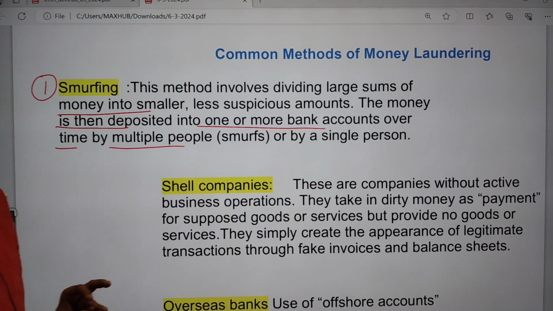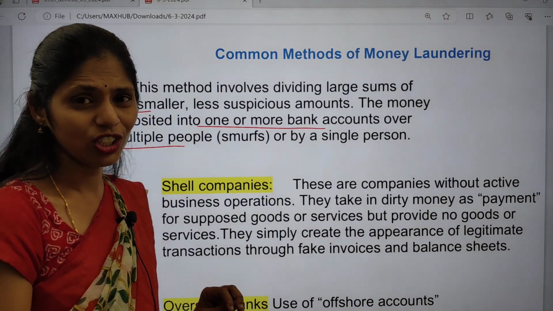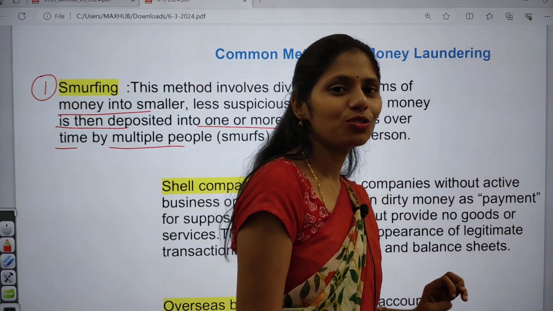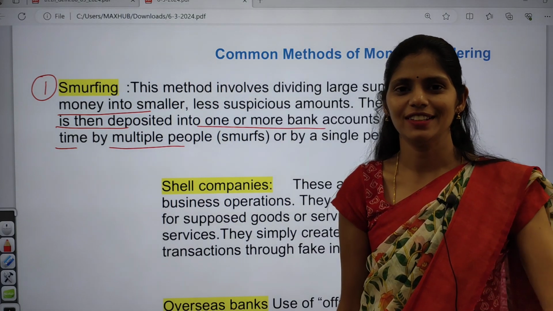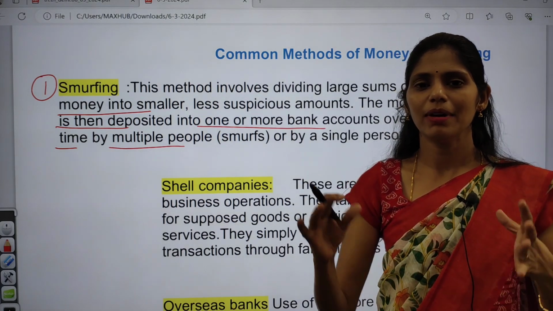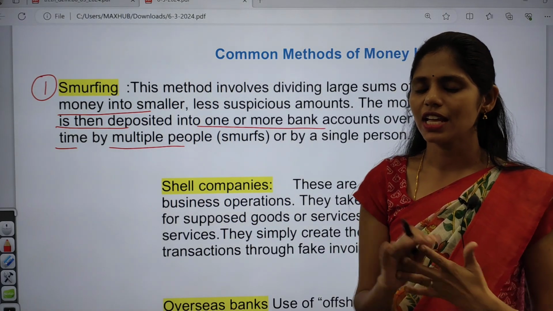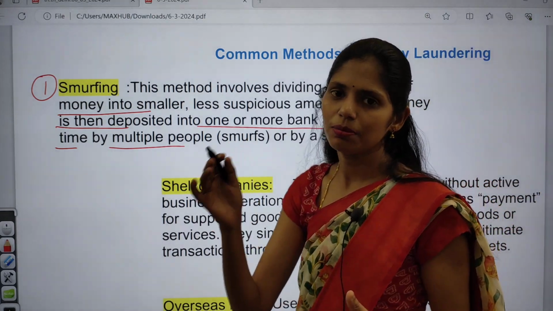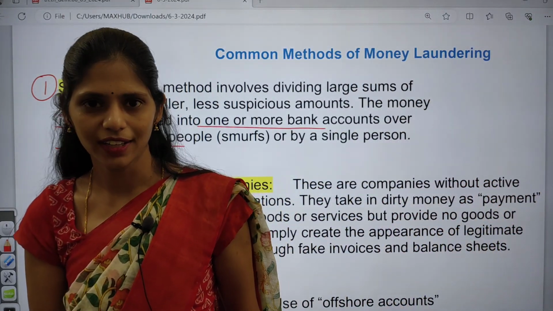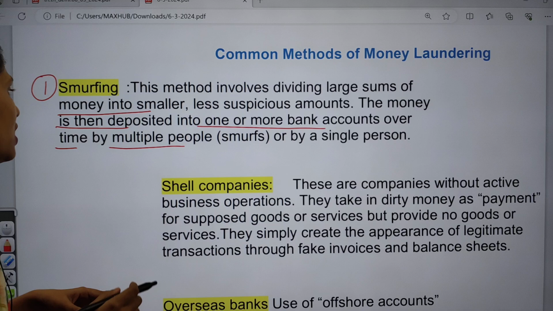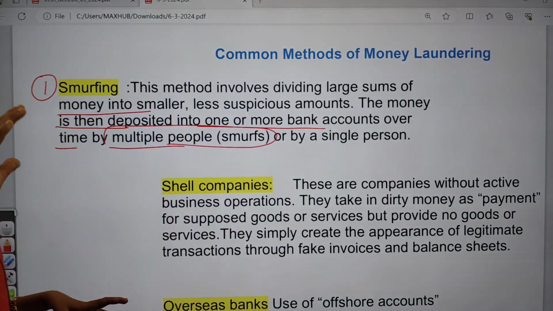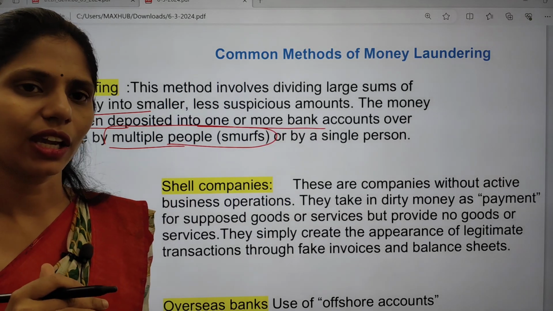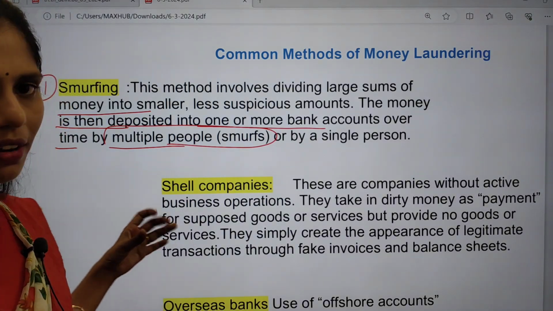Have you watched the movie Shivaji? So at last what happened? After the Hawala transaction, that hero, Rajinikanth, gives money to his friends and asks his friends to transfer the money back to the account, right? In that way, smurfs are multiple people who transfer small amounts of money into the bank account. That is called smurfing.